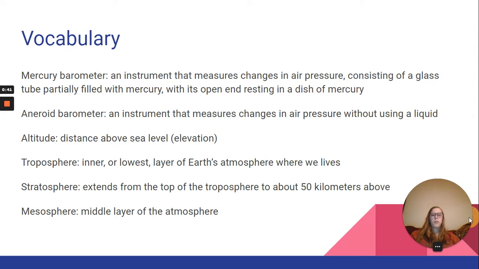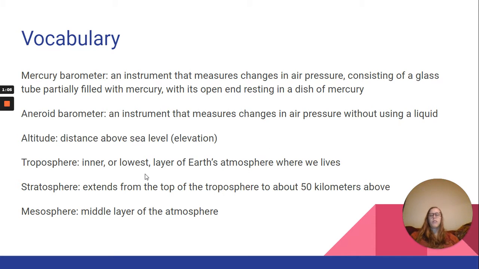A mercury barometer is an instrument that measures changes in air pressure, consisting of a glass tube partially filled with mercury, with its open end resting in a dish of mercury. An aneroid barometer is an instrument that measures changes in air pressure without using a liquid. Altitude is the distance above sea level, or elevation.